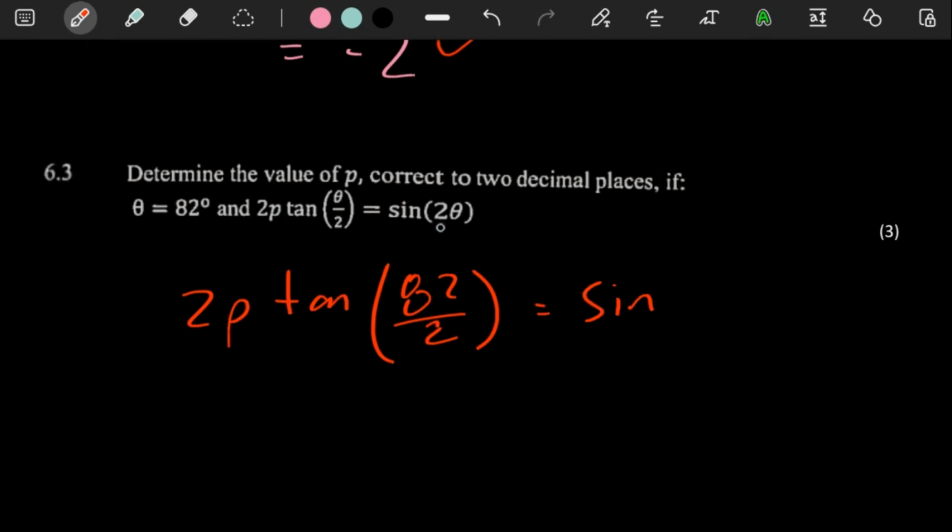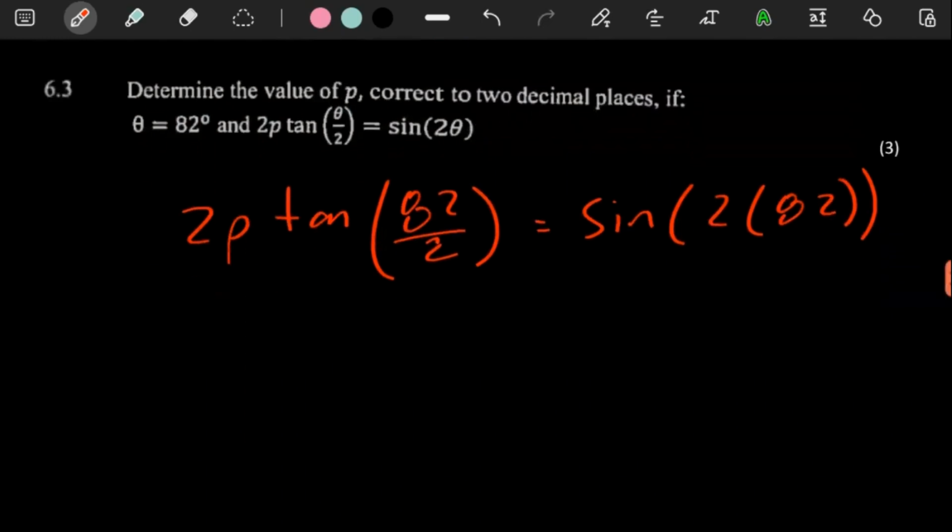So what's this now? Sine 2 times 82 is technically what we're going to have there. But they want us to determine the value of p correct to 2 decimal places. So we just need to make p the subject of the formula here from the looks of things. Without overthinking it, we just have to make p the subject of the formula.